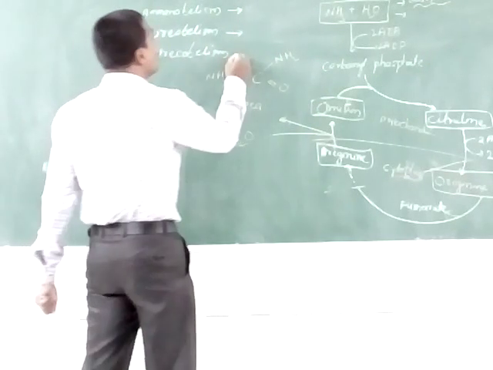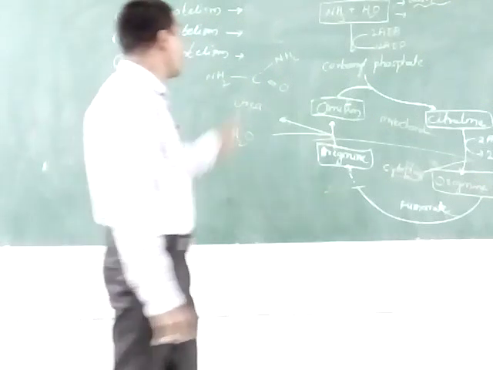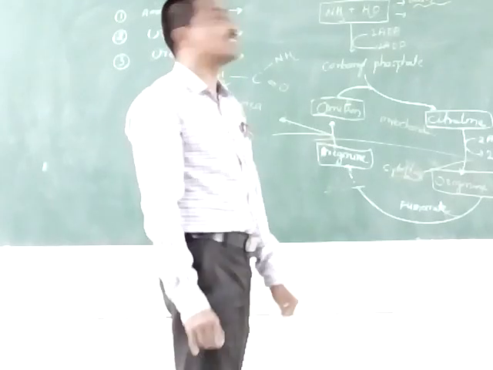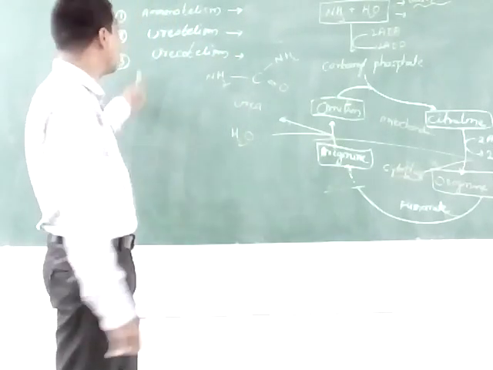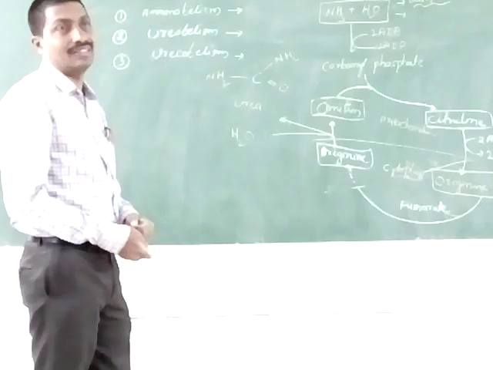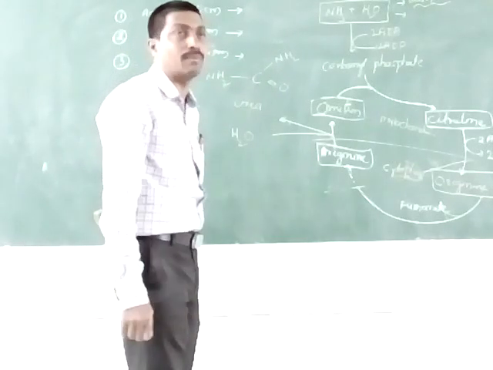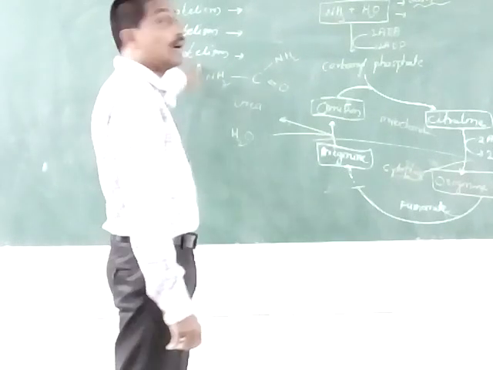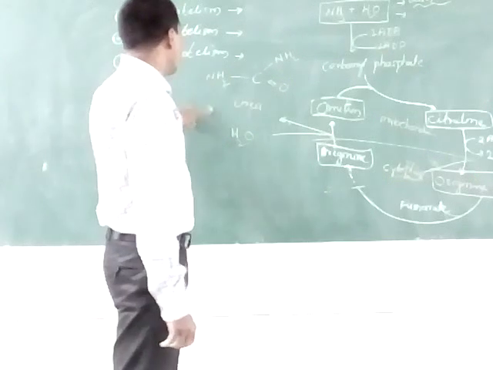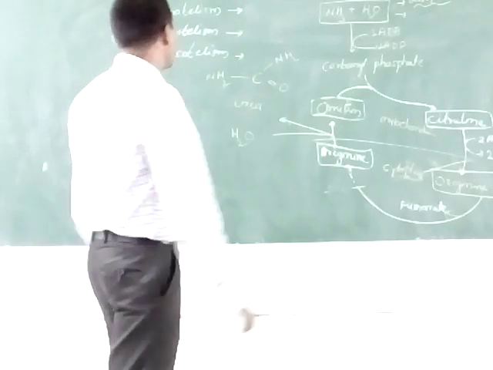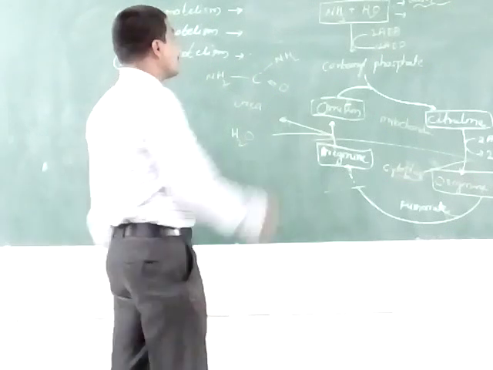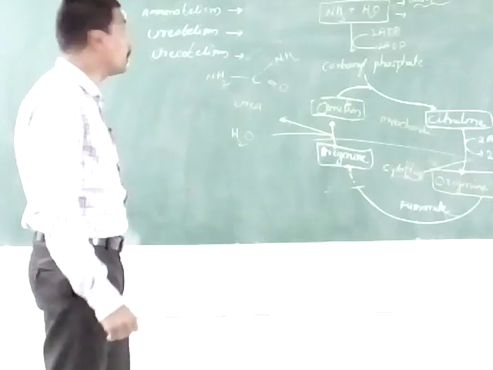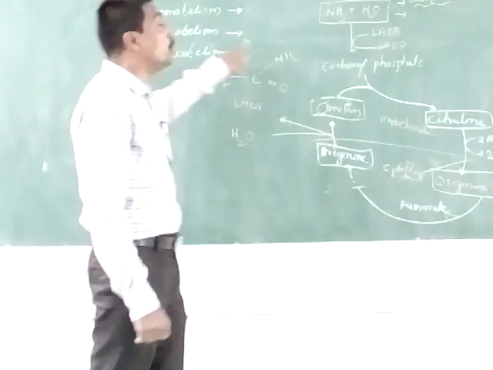The next one is uricotelism. Uricotelism is the process of elimination of uric acid as a cheap nitrogenous waste material. These animals are called uricotelic animals. Examples of uricotelic animals are terrestrial arthropods, terrestrial molluscs, insects, and also reptiles and aves. These belong to the uricotelic animals.